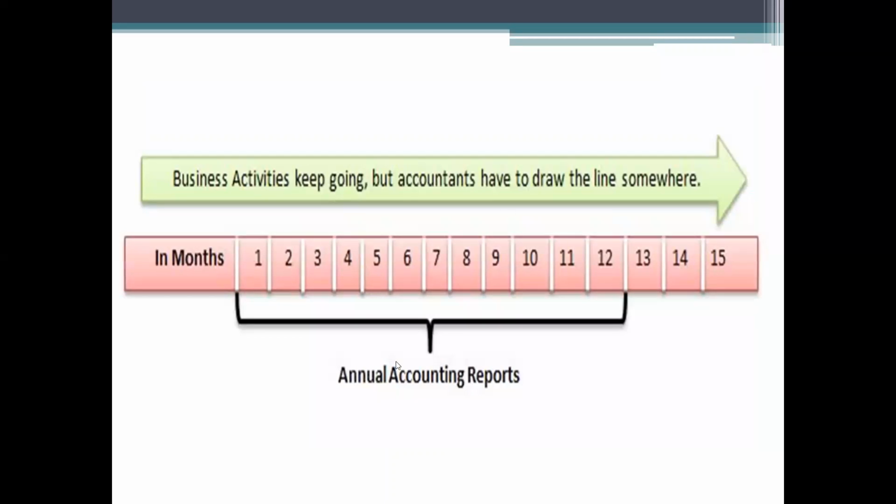Ideally, you are preparing it for 12 months. Newspapers publish the 1 year financial results of public limited companies and things like that. So that is the accounting period concept. Very, very important concept: the cost concept.